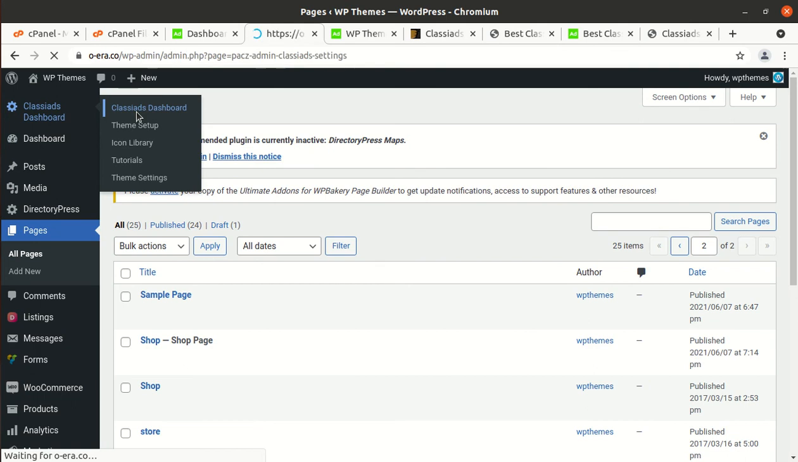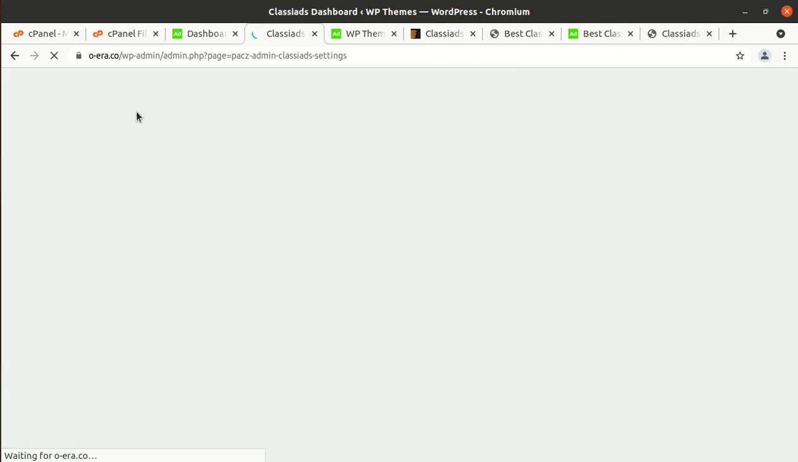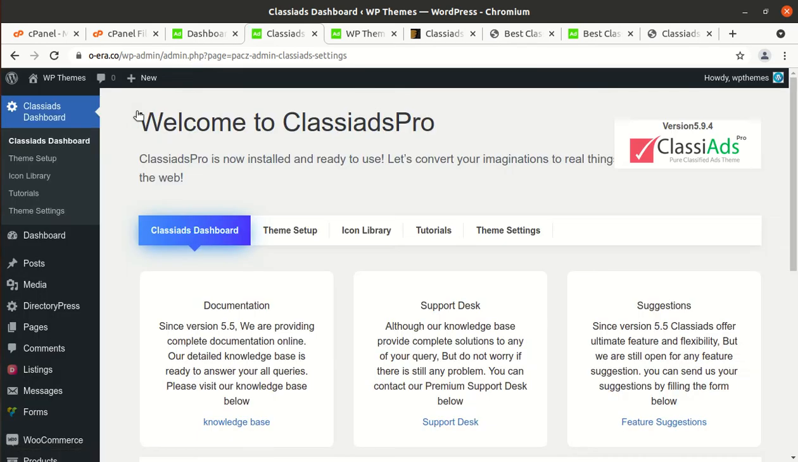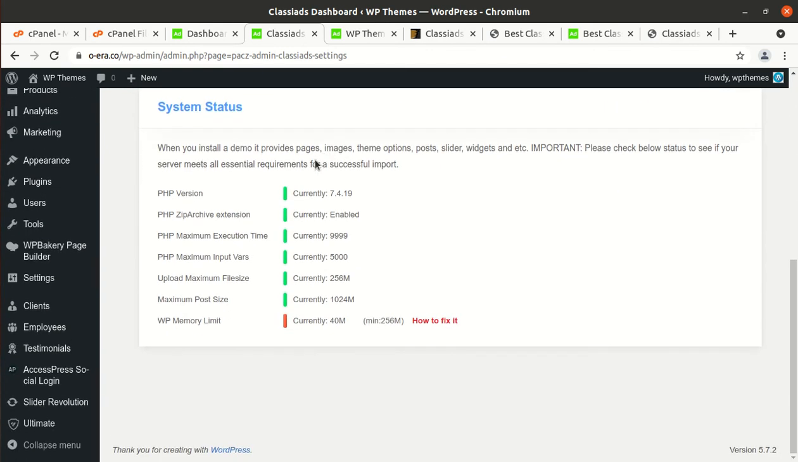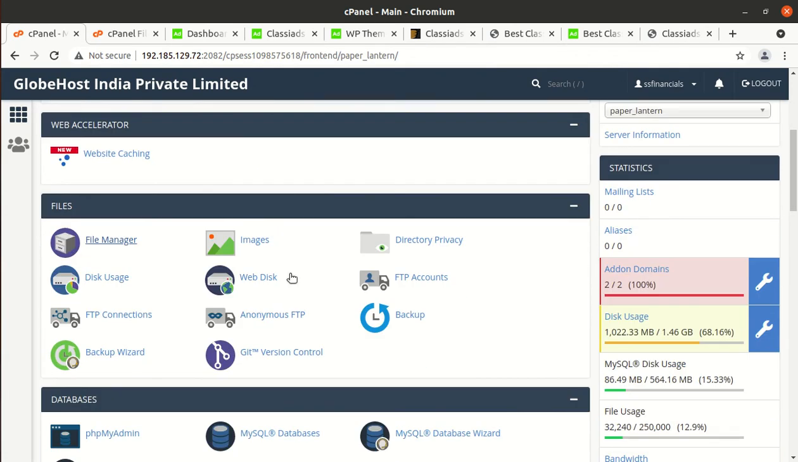I'll show you the dashboard now. Classy Ads dashboard. Okay, so this is the welcome to Classy Ads dashboard, and the WP memory limit is showing less. However, it is fine, but it can be simply set. I'll set this. So it is simple, but I'll show you how we can do this.